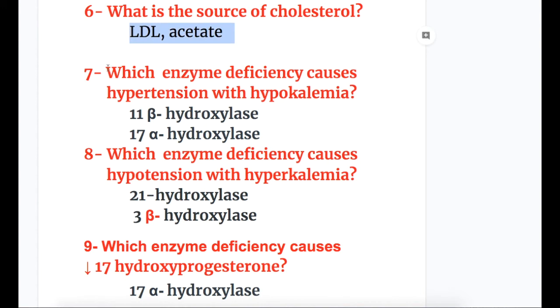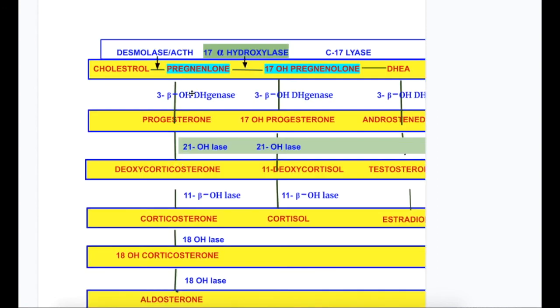Number 7, which enzyme deficiency causes hypertension with hypokalemia? 11-beta hydroxylase and 17-alpha hydroxylase. These two enzyme deficiencies cause hypertension with hypokalemia. As I already mentioned, when 11-beta hydroxylase is deficient, there is increased formation of deoxycorticosterone. Similarly, when 17-alpha hydroxylase is deficient, there is shunting of 11-deoxycortisol to deoxycorticosterone. So both of them cause hypertension with hypokalemia.